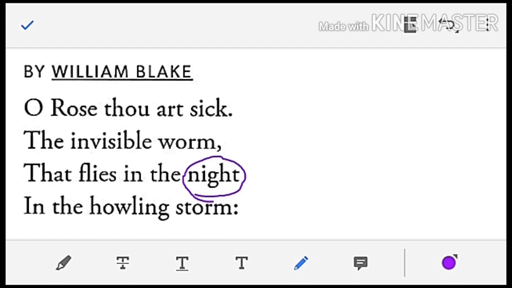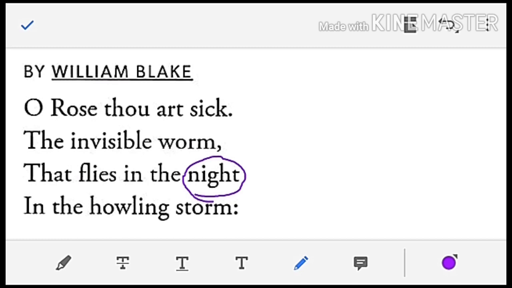What does night refer to? The night is associated with evil in literature, or whatever activities are seen to be performed in night or in darkness, that is really for the bad will. So worm here has been used for the bad will. So we'll go to the first line. O rose thou art sick, the invisible worm that flies in night in the howling storm.